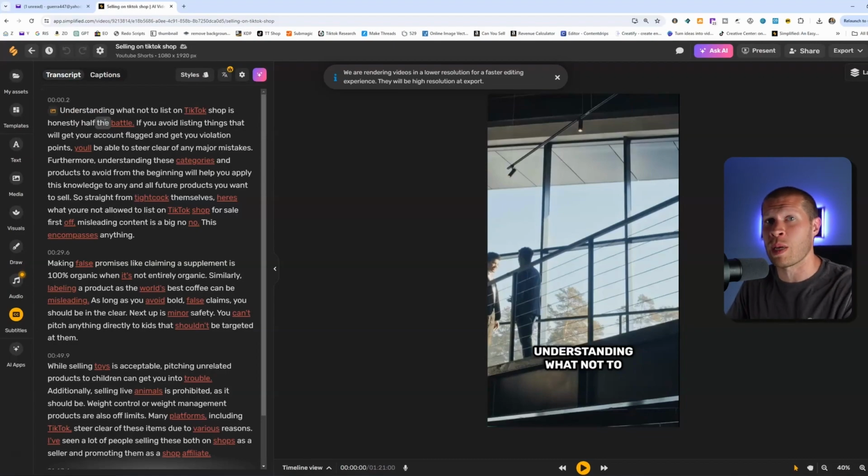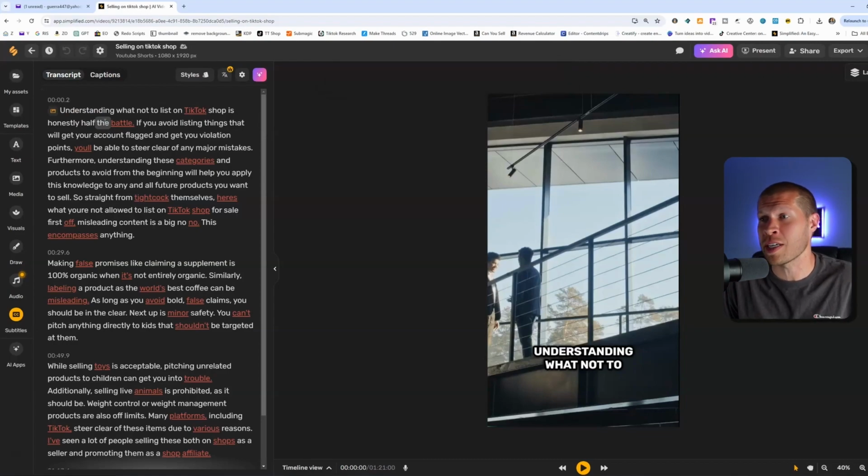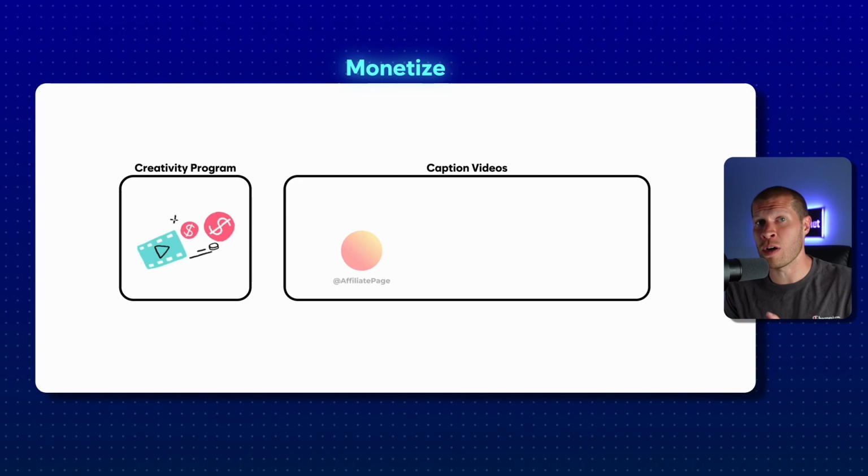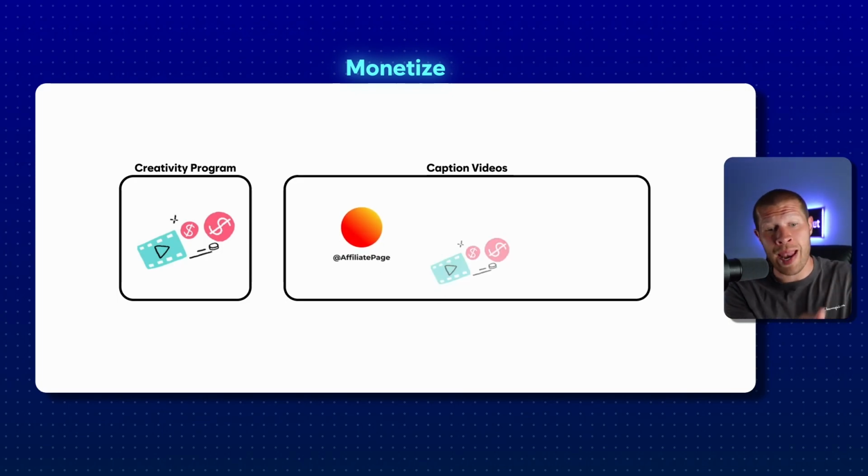But this suite from Simplified.com literally changed the game for me. It gives me so much ability to monetize via TikTok's creativity program, to caption my videos, be it for affiliate pages or that actual creativity program beta pages, or my personal brand, or whatever. You can also put YouTube videos on this if you want to and caption those. Or if you just want to get a TikTok page to that 5,000 follower mark so you can monetize with TikTok affiliates, this is a great way to do it.